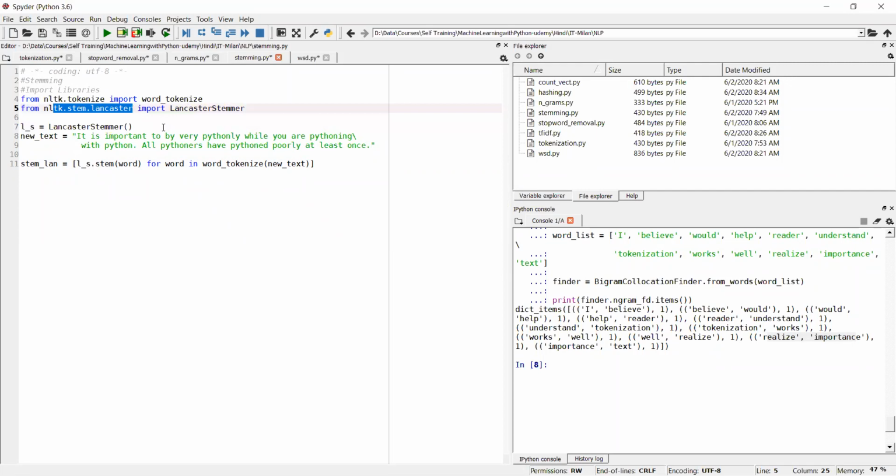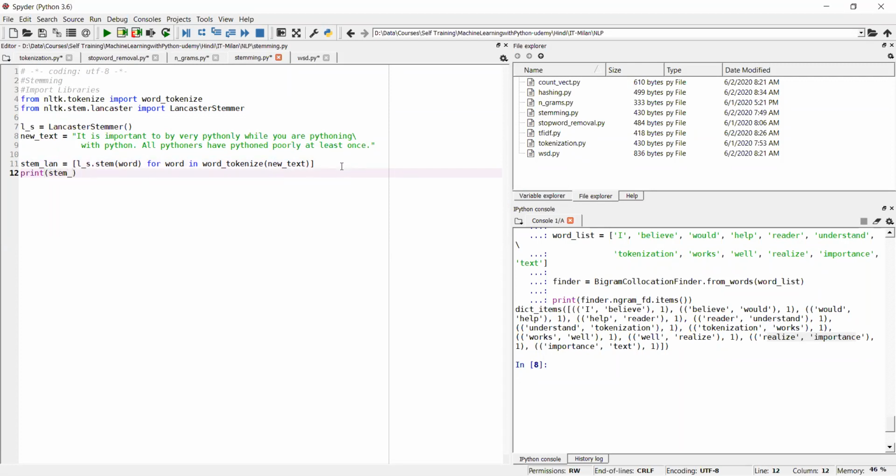For stemming there are also some other algorithms, so you can try those as well. The result will be almost the same. Here I have created an object, then ls.stem, and I'm applying it for each word. Once you apply it, now just print stem.